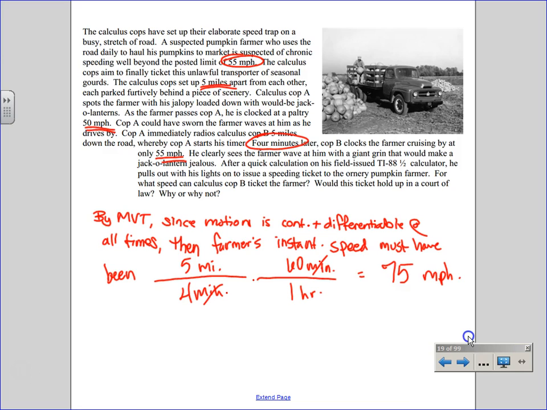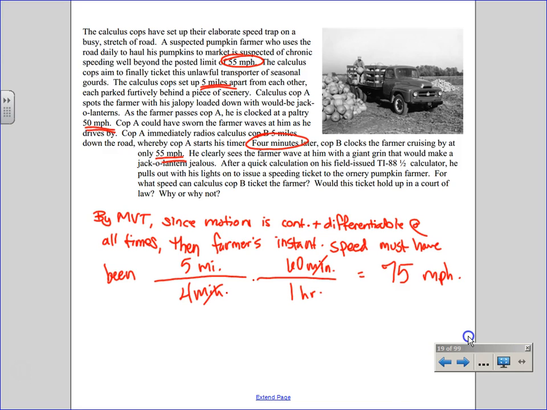75 miles per hour. So, could they give him a speeding ticket? I don't know if California ordinance allowed them to give him a speeding ticket, but do they know he was speeding? Yes. So what do they need? Probably a very hidden calculus cop C in between somewhere to catch him. But does the idea make sense?